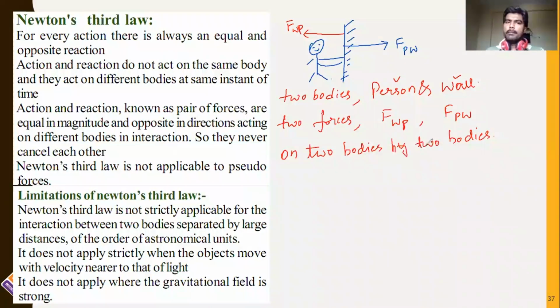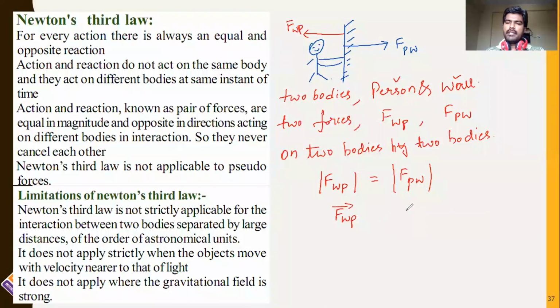On two bodies by two bodies. See, the person is exerting force on the wall, that is the first force. The wall is exerting force on the person, that is the second force. Two objects are exerting force on two different bodies. Therefore, for these two forces you can simply write the magnitude of FWP is equal to FPW. The magnitude will remain the same, but their direction will be opposite to each other.